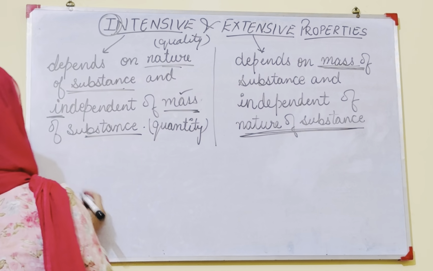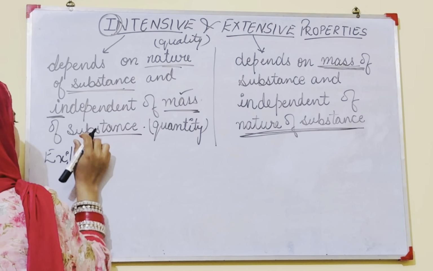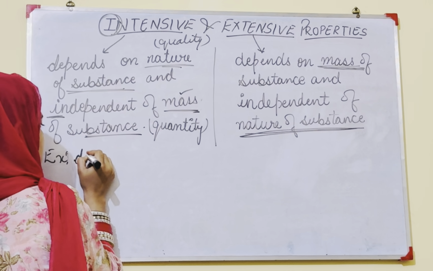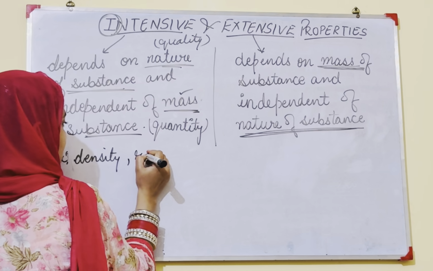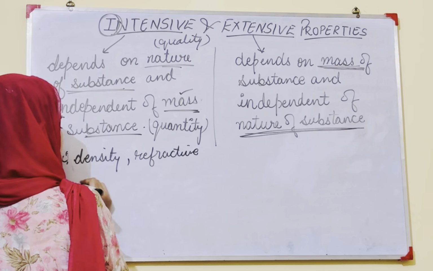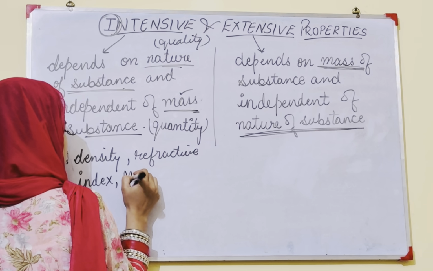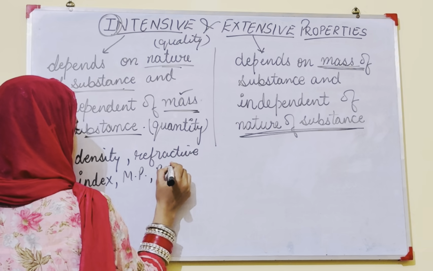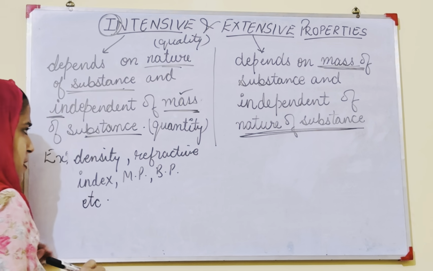Now come to examples. Intensive properties: for example, density, refractive index, melting point, boiling point, etc. There are many more such properties.